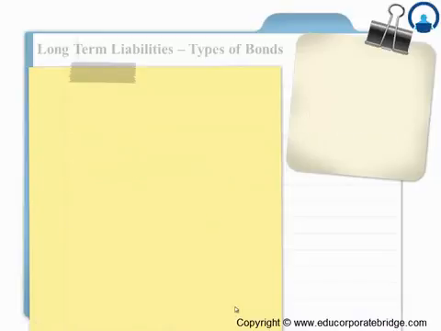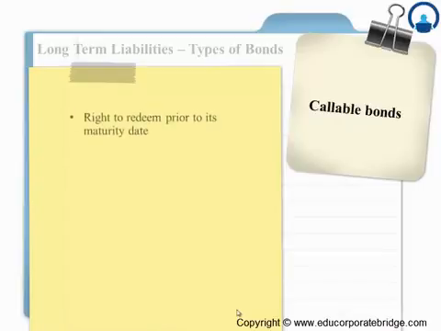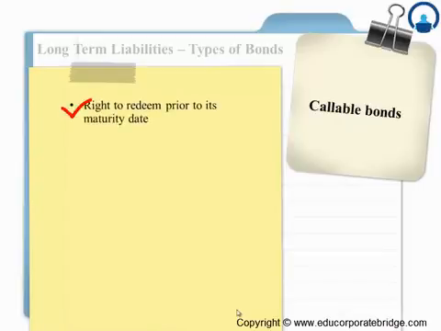Another kind of bond which is available in the market, though in a restricted format, is something like a callable bond. A callable bond, as the name suggests, provides the right to redeem the bond prior to its maturity date. So a company can redeem it before its maturity date. So it's giving the company some kind of added advantage, because of which you'll find that this bond is actually priced lower than the regular bonds or the straight bonds.